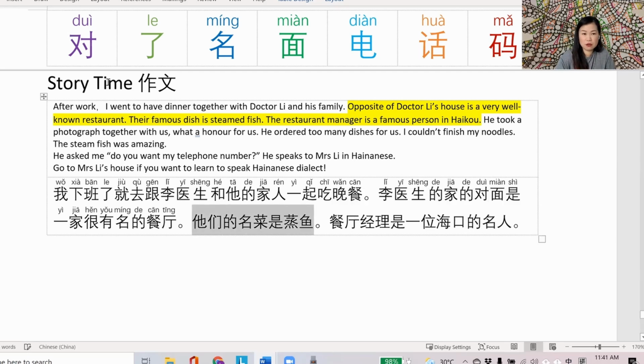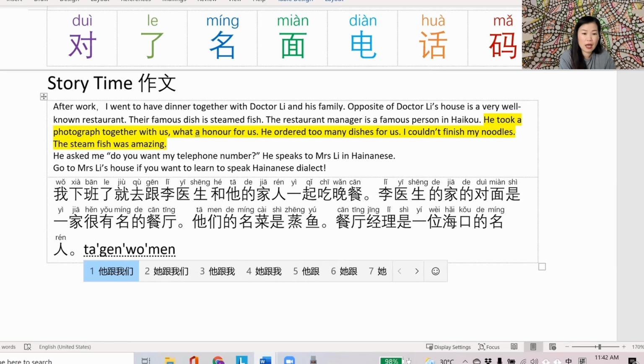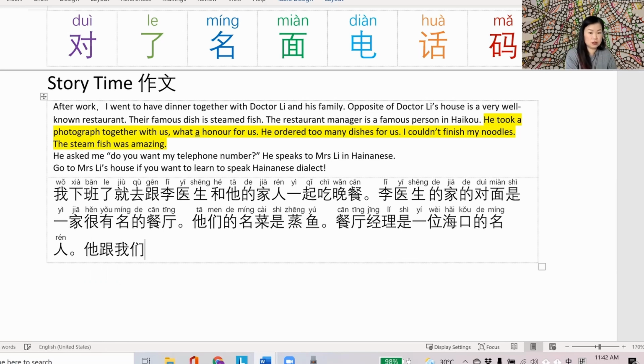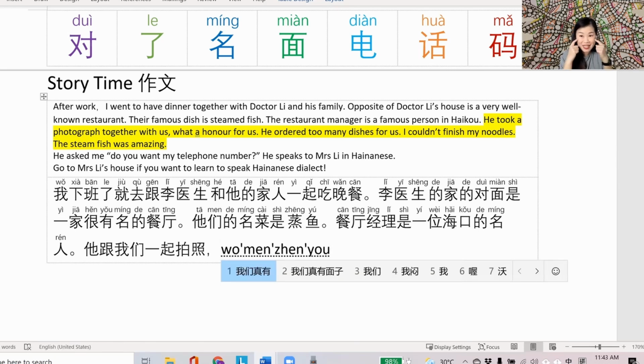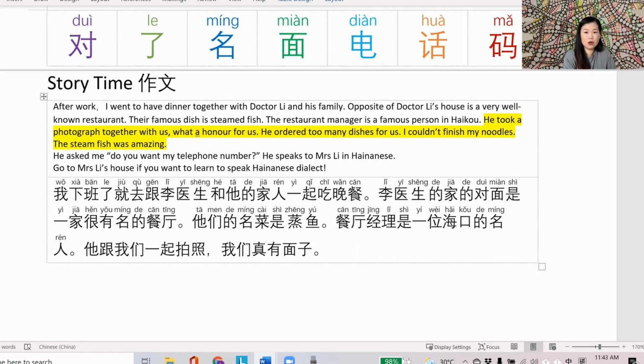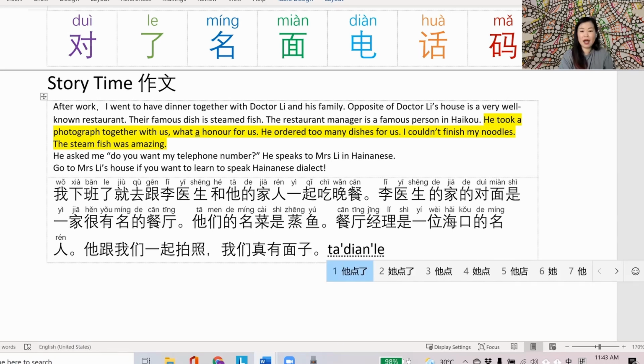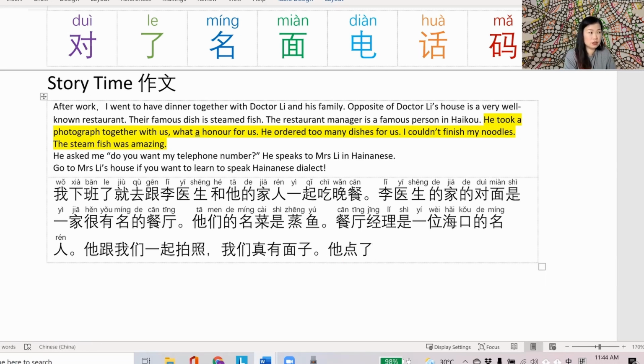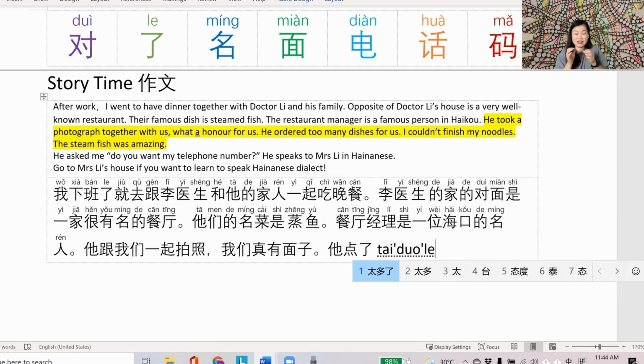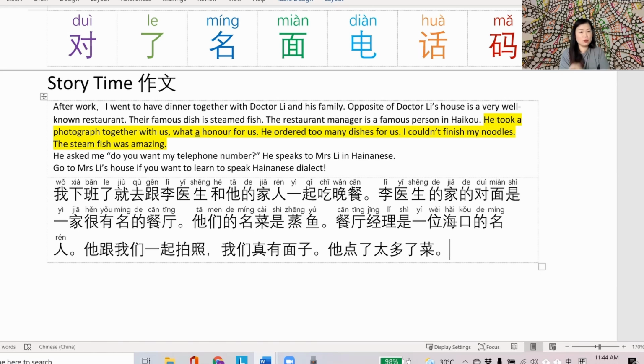Let's pop the thing on. Okay, next part. He took a photograph with us. 他跟我们 together 是一起. Okay, so he and us together, what did we do? We took a photograph. 一起拍照. What an honor for us. 我们真有面子. He ordered too many dishes for us. 他点的 This is the first time I'm using 点, because he ordered too many dishes 是太多了. Okay, so now this is the second example of 太多了. To exaggerate an adjective, it's just way too much. 菜. Okay, he ordered way too many dishes.